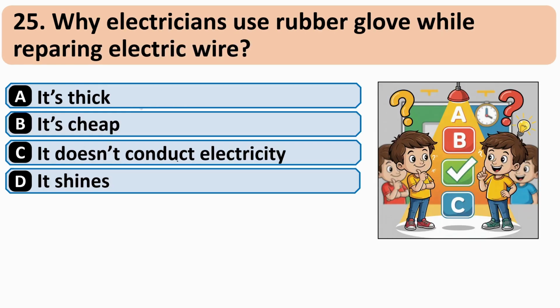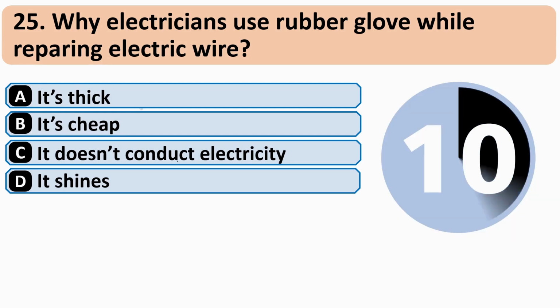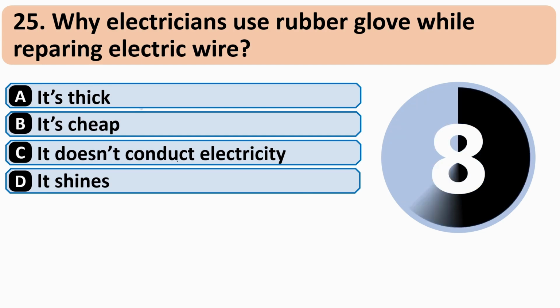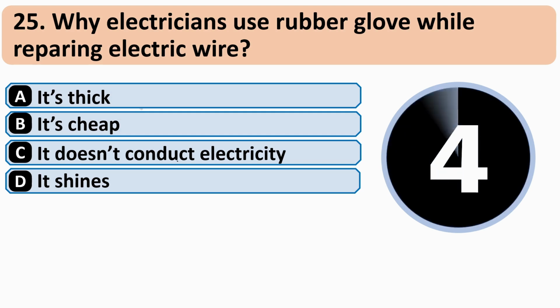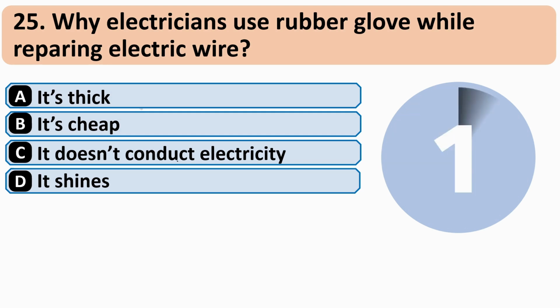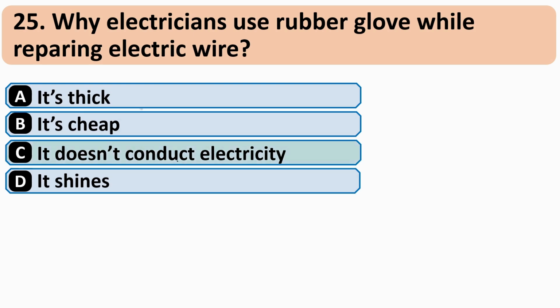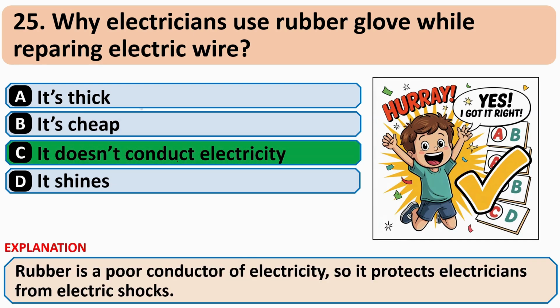Why do electricians use rubber gloves while repairing electric wire? And correct answer is C, it doesn't conduct electricity.